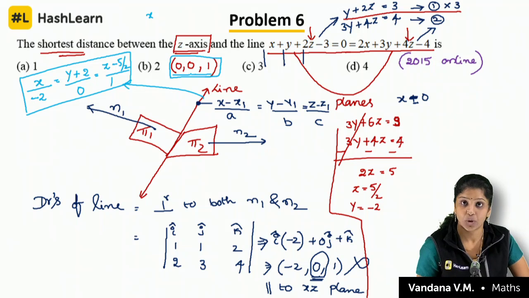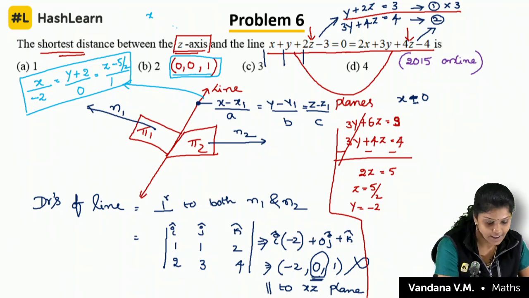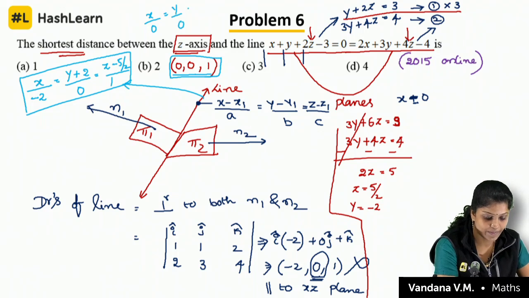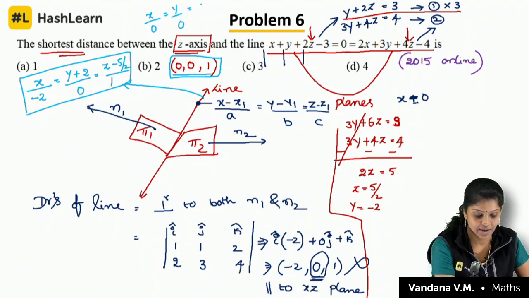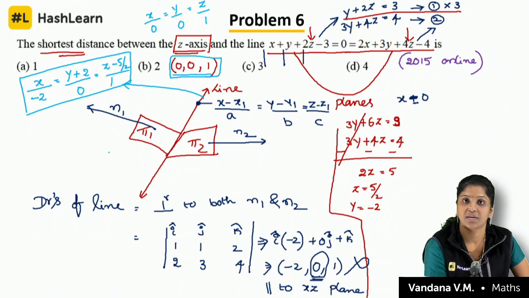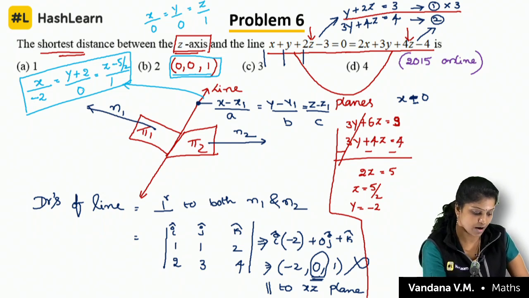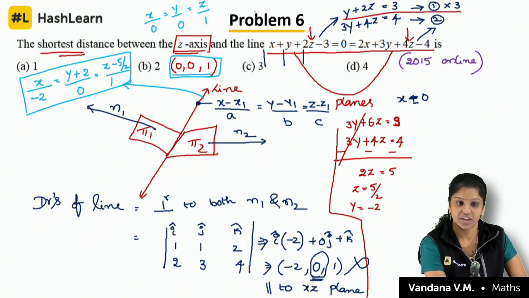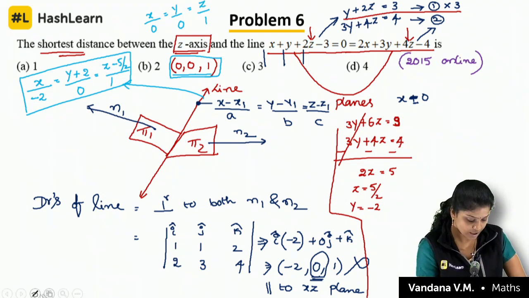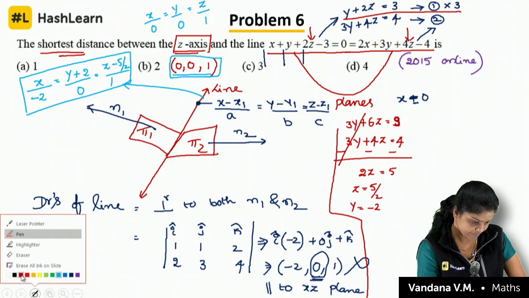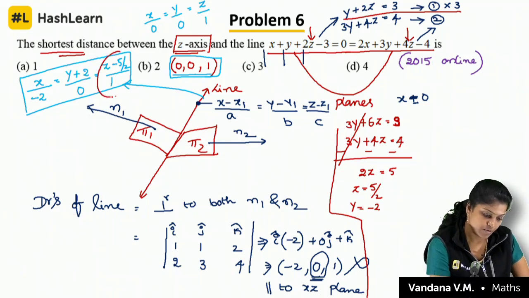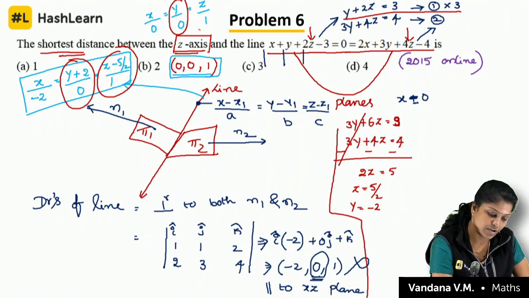The equation of the z axis is x by 0, y by 0, and z by 1. Now you can clearly make out, see here, the DRs are common here and here.